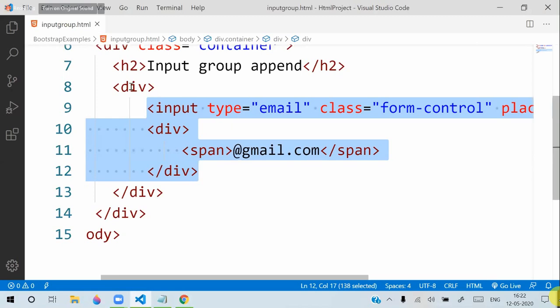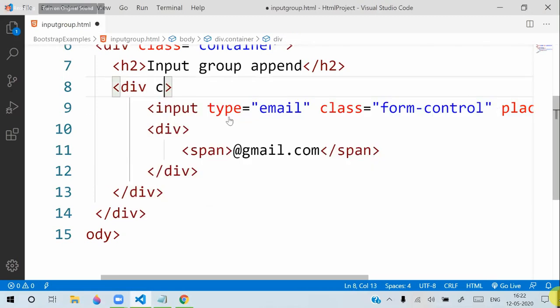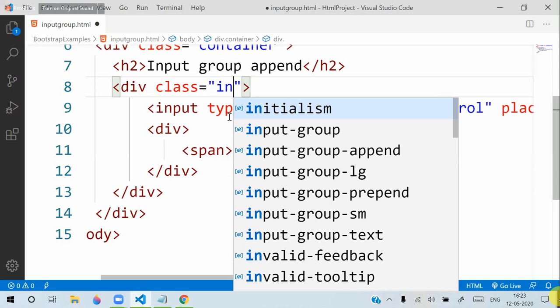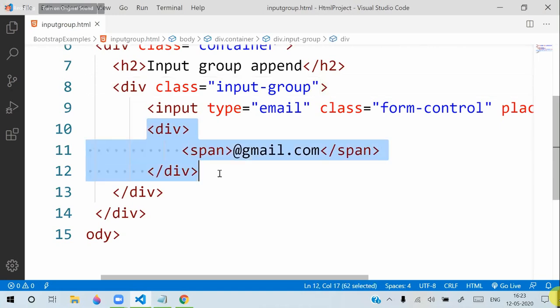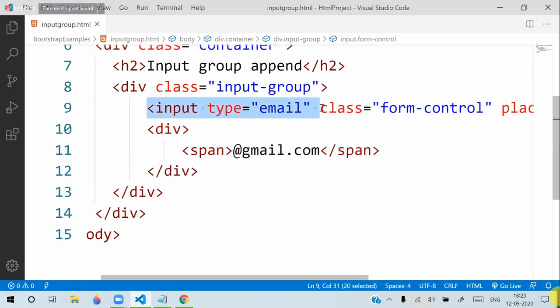Now what we will do is we will give this div, which contains both controls, the span and the email, a class called input group. Input group is the class. This input group class contains gmail.com as append. Append means suffix. Suffix means the right side of this email.